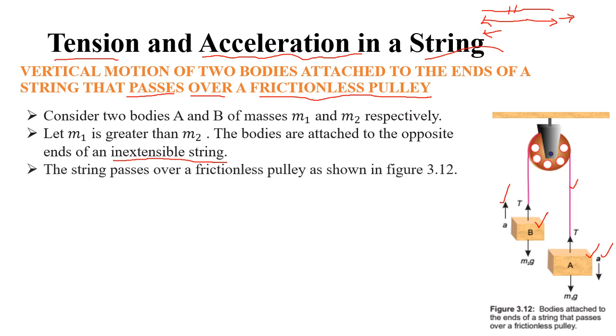The string passes over the frictionless pulley. This is another assumption. We are talking about the assumptions. In real life there may be some extension in the string, but we are assuming that there is no extension in the string, and in real life there is no frictionless system.